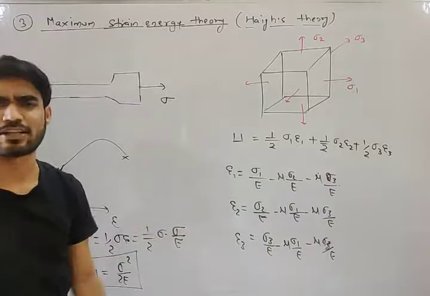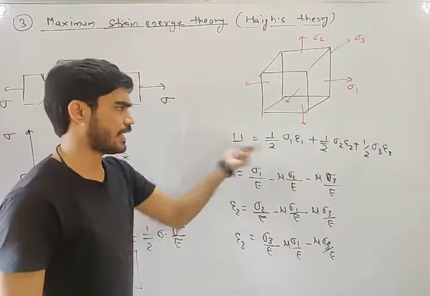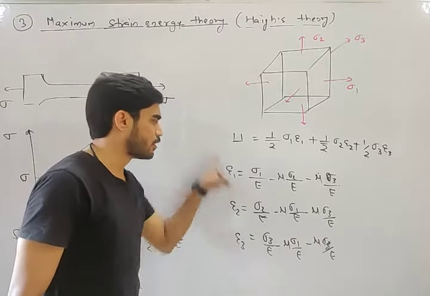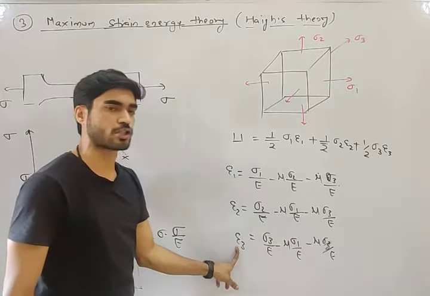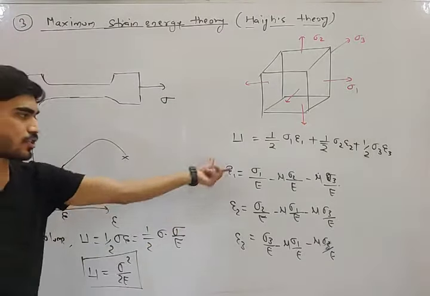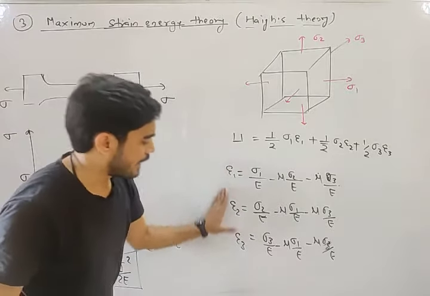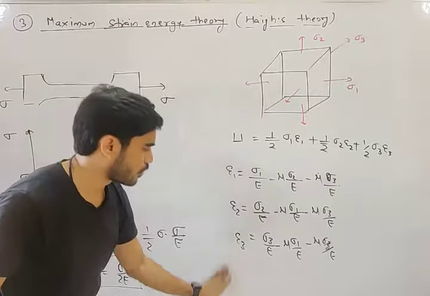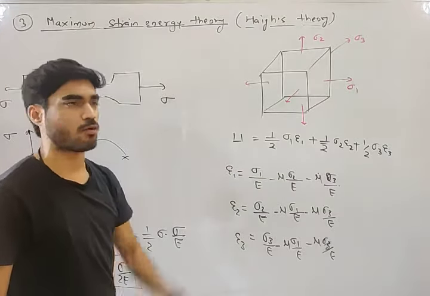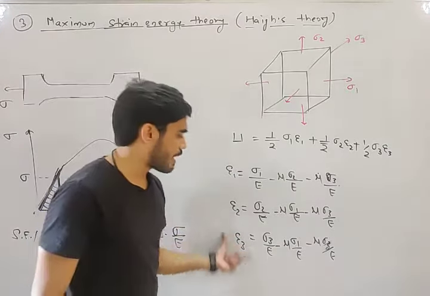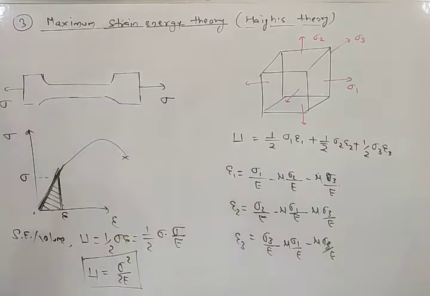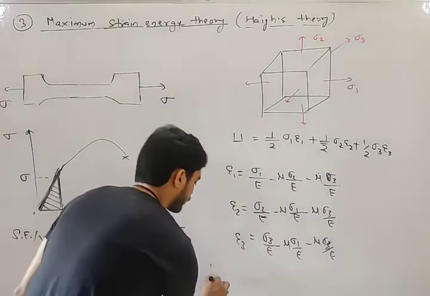We have seen this in strength of material. In case of complex strength, I told you the relation between sigma 1 2 3 and epsilon 1 2 3. This is also Hooke's law. Now put the values of epsilon 1 2 3 in this equation and solve it. What will you get? You will get this equation.